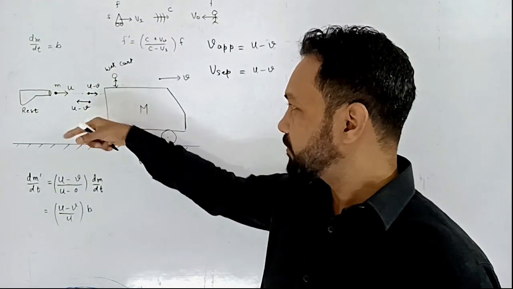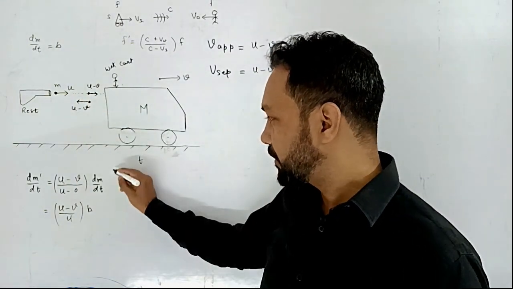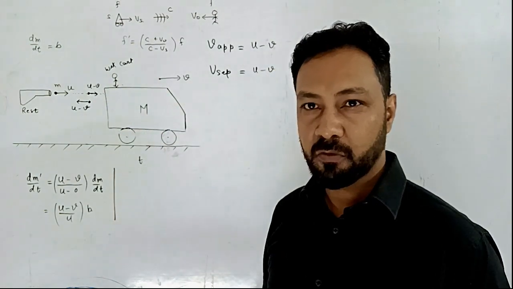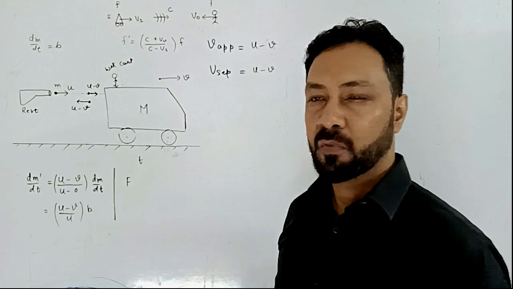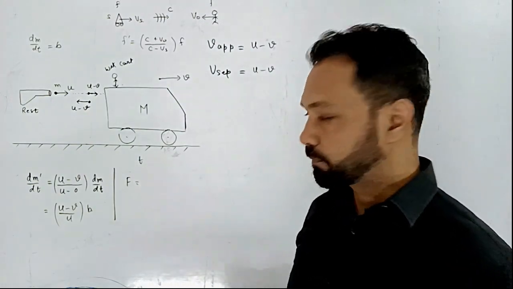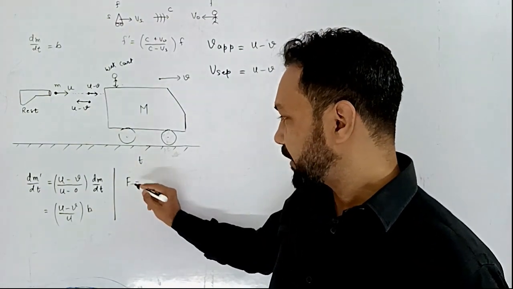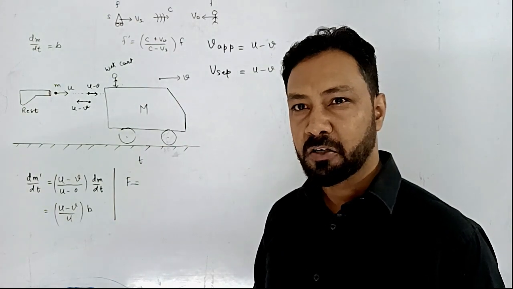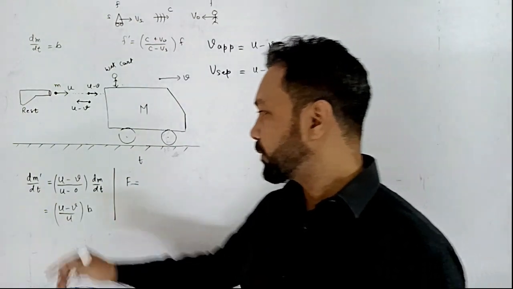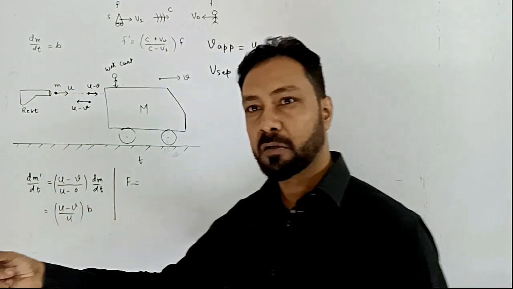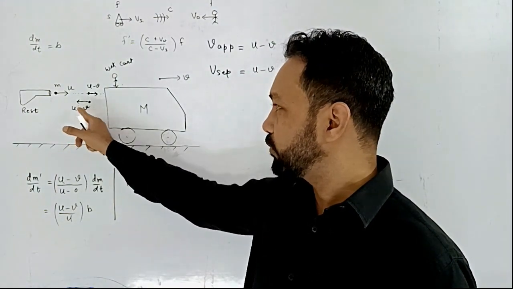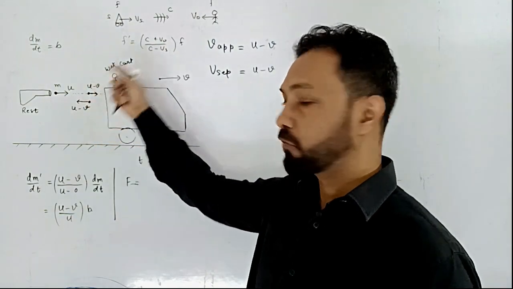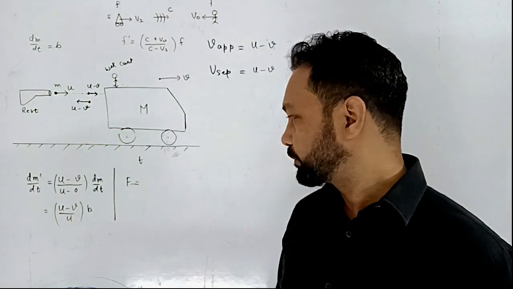So with respect to this, the force with which the balls are striking, the force on the cart, would be F. That F would be how much? The force is the rate of change of momentum. So in dt time, dm dash mass is striking, and the velocity of that dm dash mass is changed by the amount u minus v minus of u minus v, that is twice of u minus v.